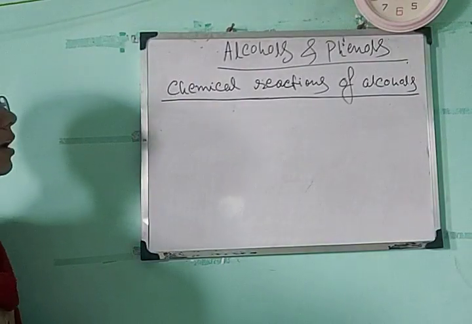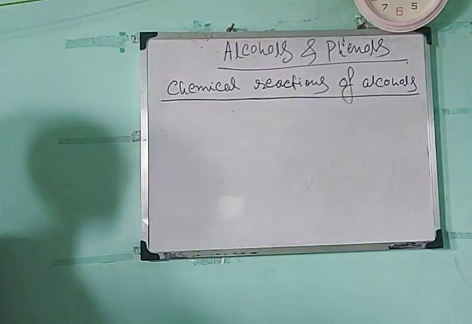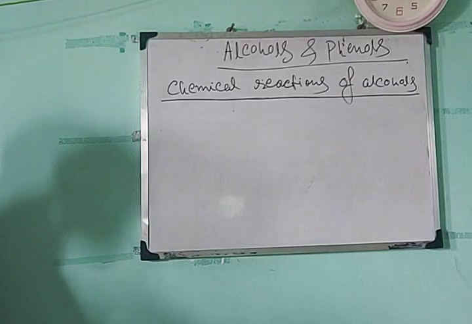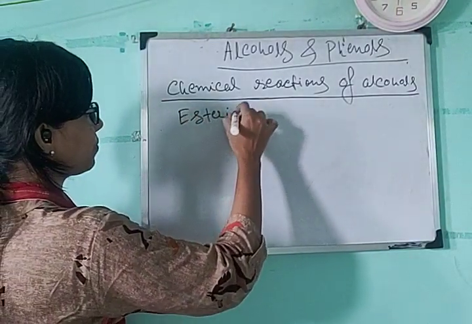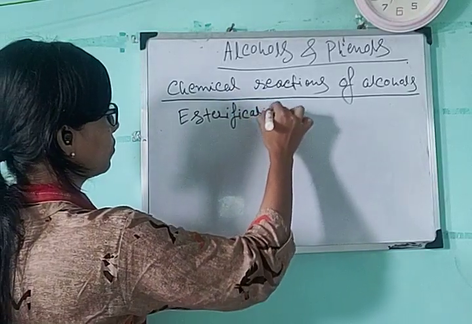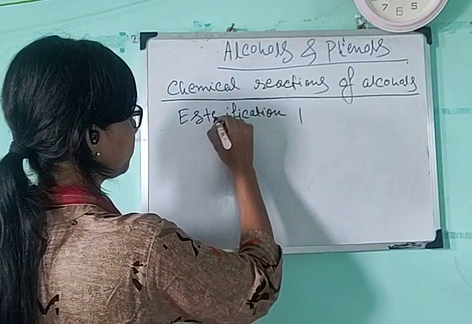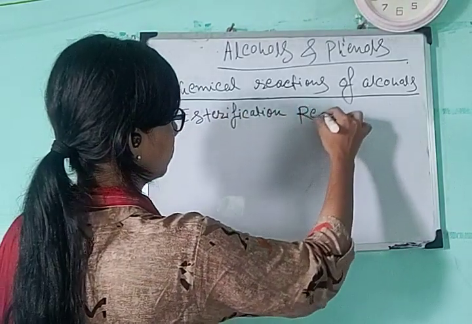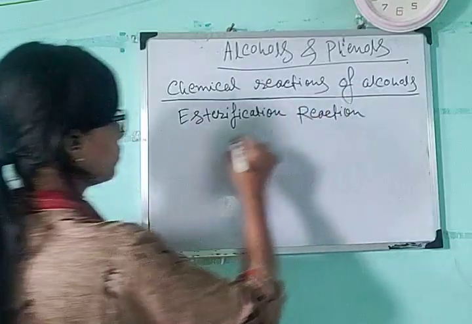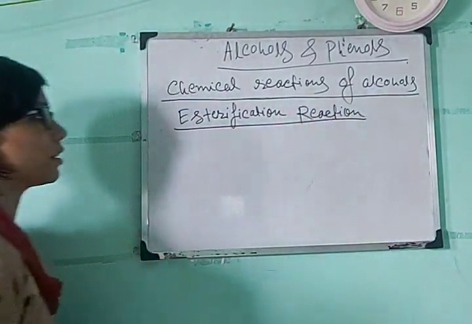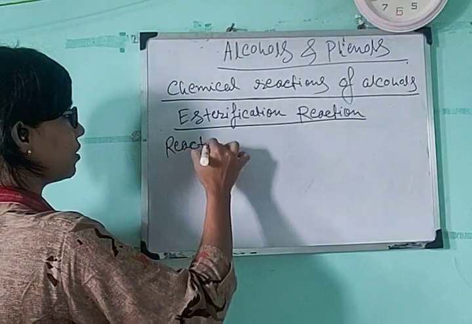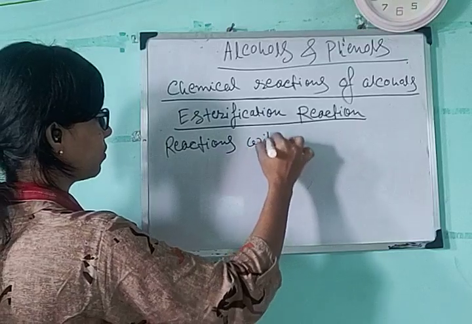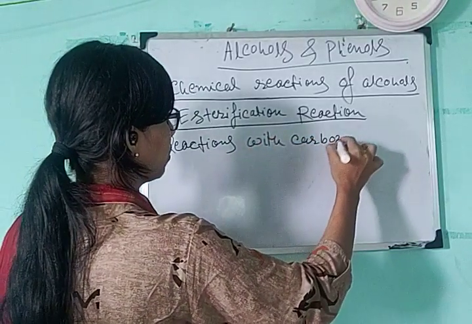So chemical reactions of alcohols, we have discussed the first reaction as reaction with active metals. The second type of reaction is reactions with carboxylic acids, that is esterification reaction. This esterification reaction can happen when alcohols react with carboxylic acid.